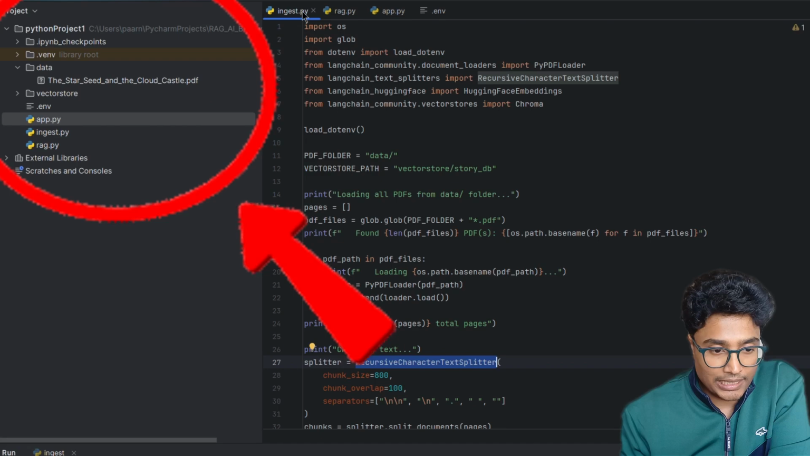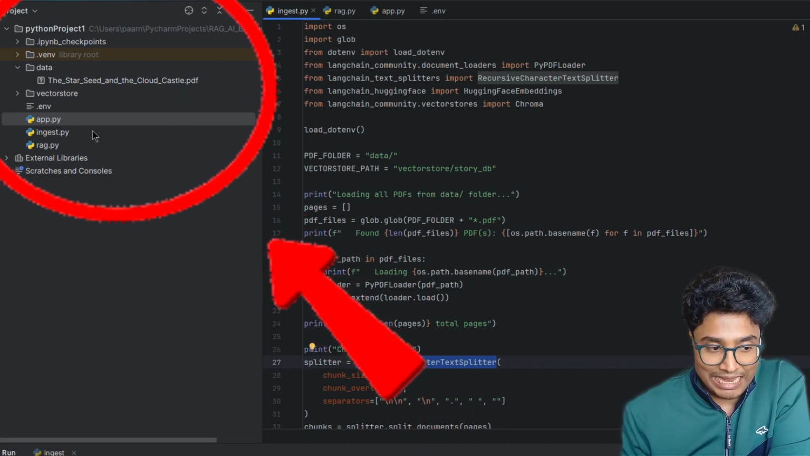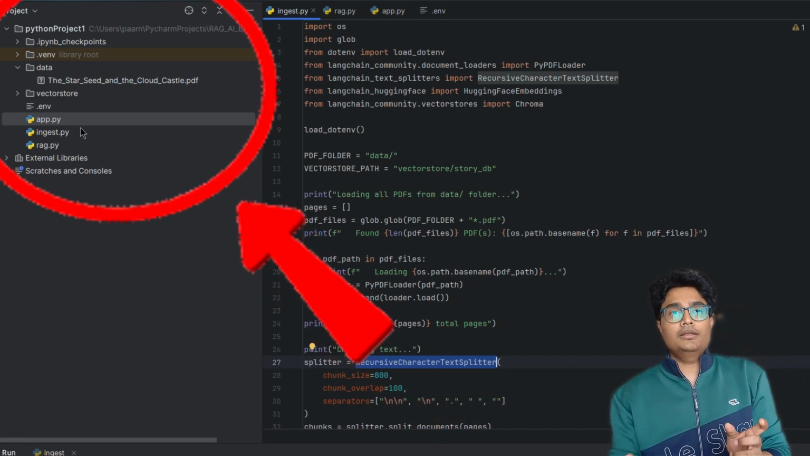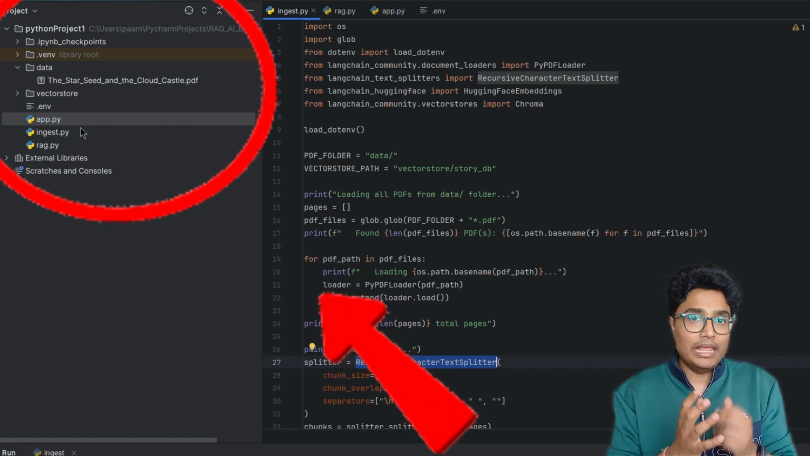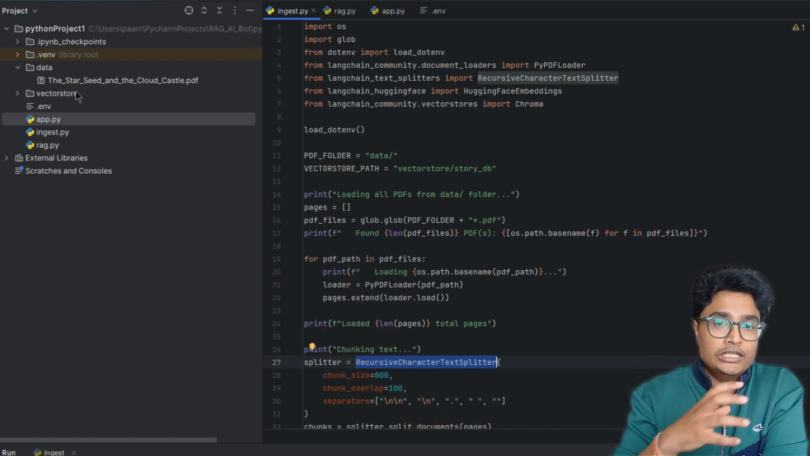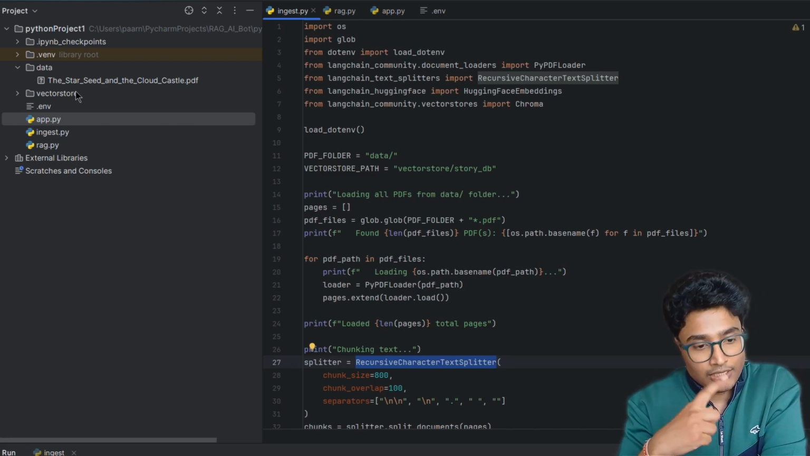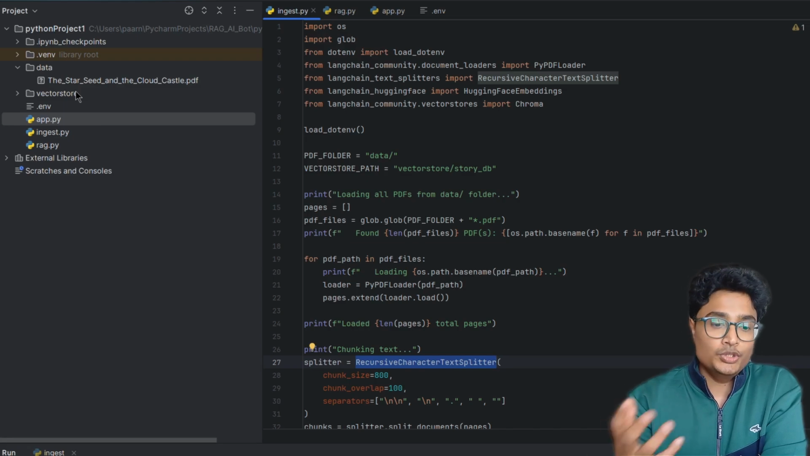And I have 3 Python files: ingest, rag, and app. I also have a .env file, which is nothing but to connect to different models or different platforms, I need some API keys, right? So in the environment file, you can securely keep your API keys, and you can call load .env to actually load that API key into your environment.